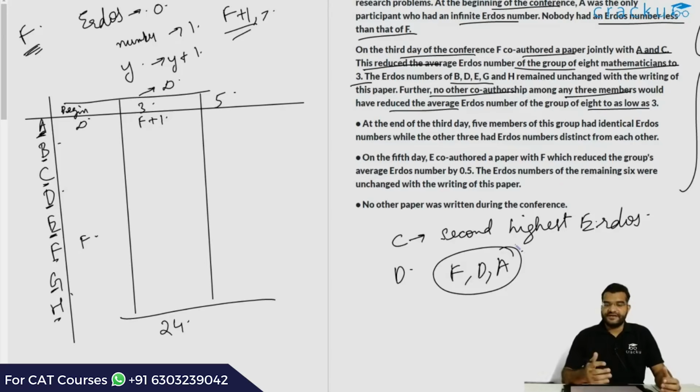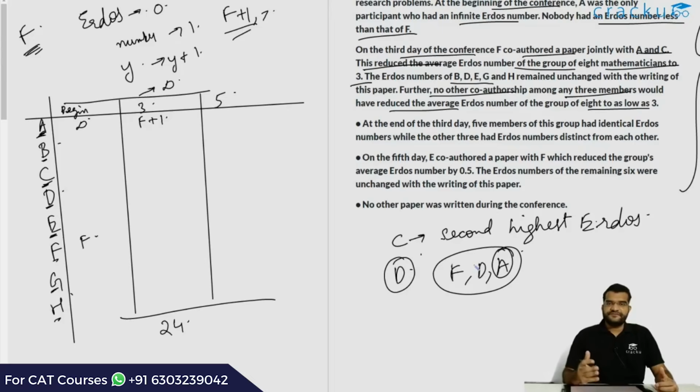That is, if D had a higher Erdos number than C, and D writes a paper with F, his decrease in the Erdos number would be much higher, therefore the average would be lesser than 3. But because we are told that there is no other triplet which is possible, it would imply that C has the second highest Erdos number after A. That A has infinity and has the highest Erdos number before the conference is a given. Now again, there is one more thing that we'll have to look at.